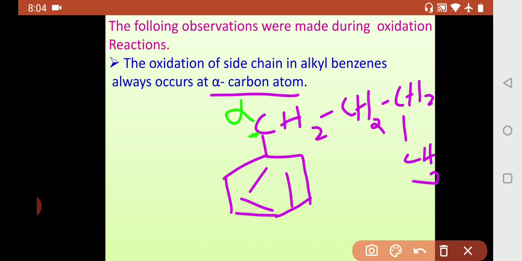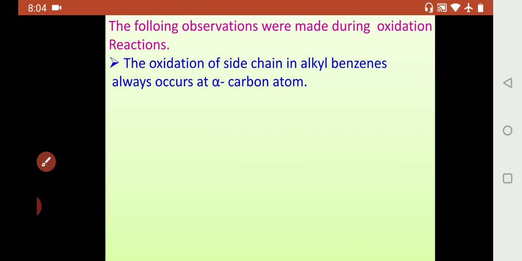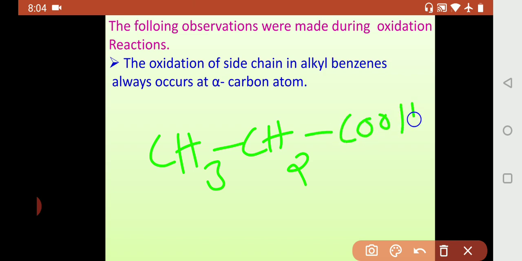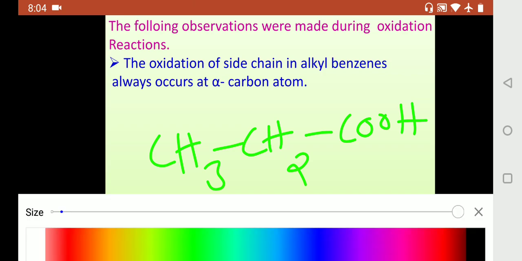Now we shall see one more thing. For example, a compound is like this. What is the functional group in this compound? We have to identify the functional group. COOH is the functional group.